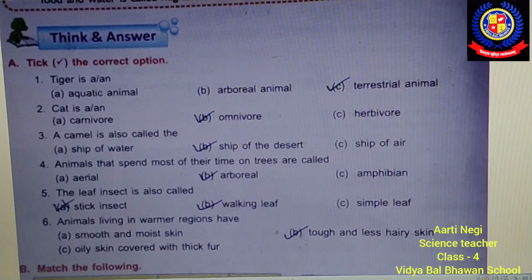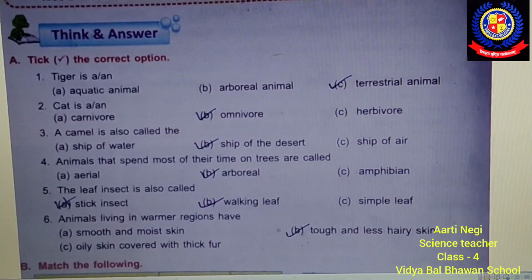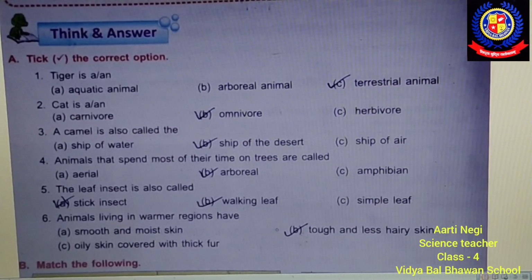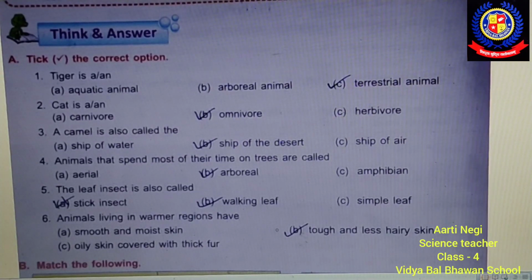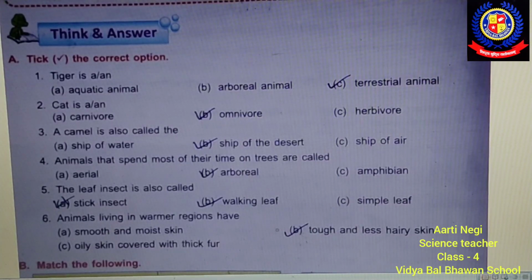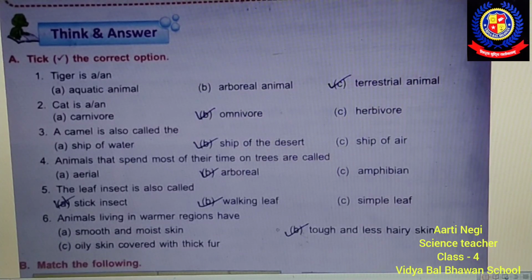First question: tiger is a or an aquatic animal, arboreal animal, or terrestrial animal? The correct answer is terrestrial animal. Tiger is a terrestrial animal because it lives on the land.